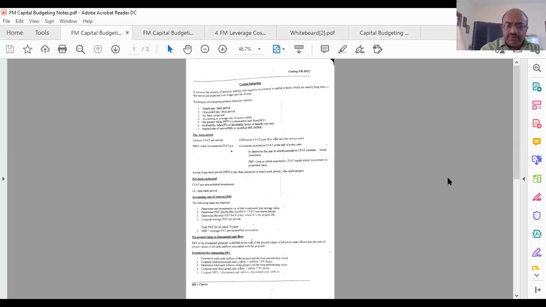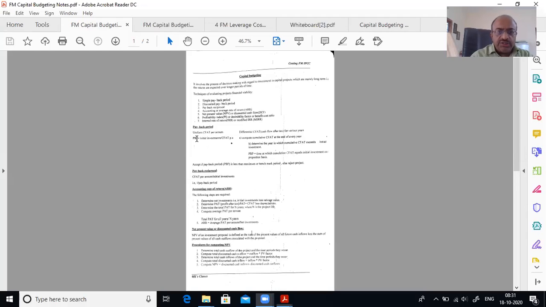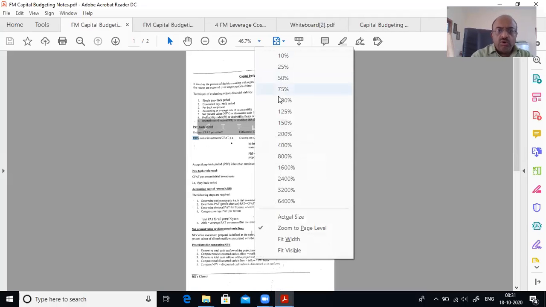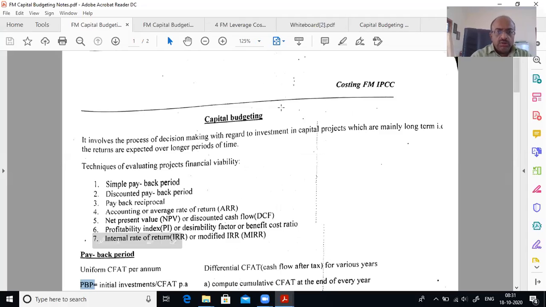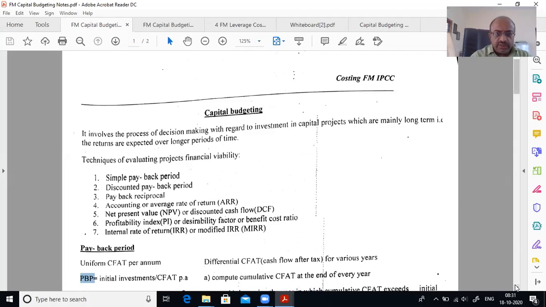Now you know the reason why we are doing this: there's a need for it, because otherwise your decision making will all go wrong. Let me briefly tell some part of it so that you understand.